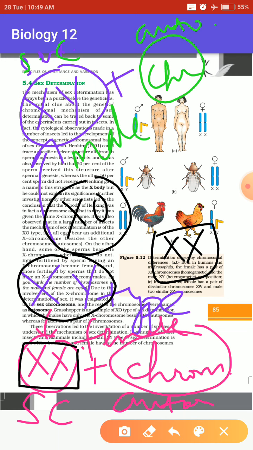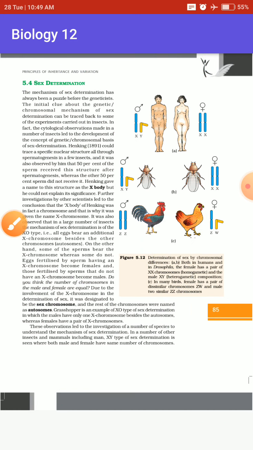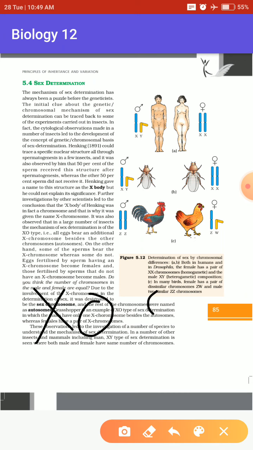But in the case of the XY type and the XO type, the males had a different type of sex chromosome.